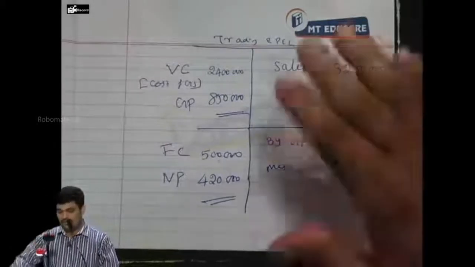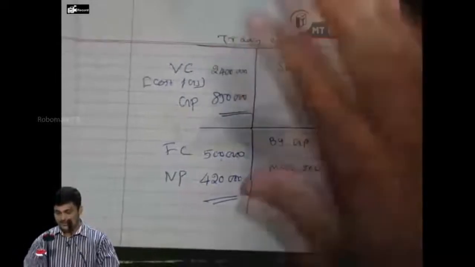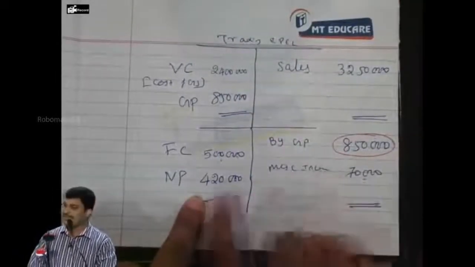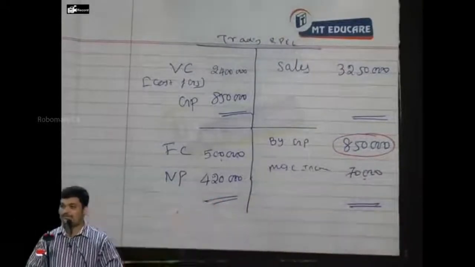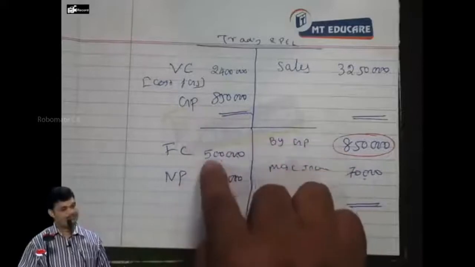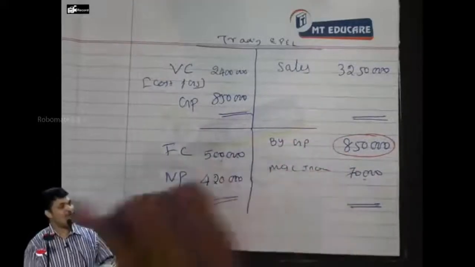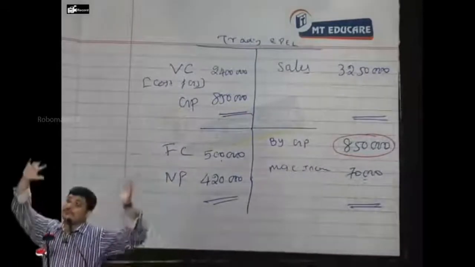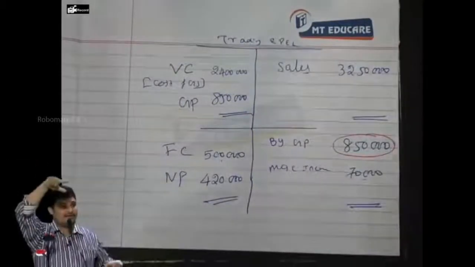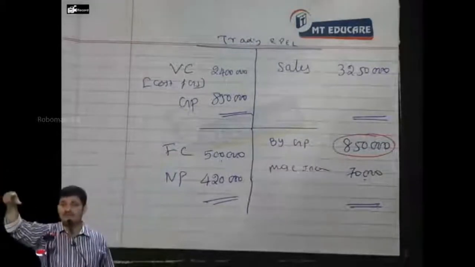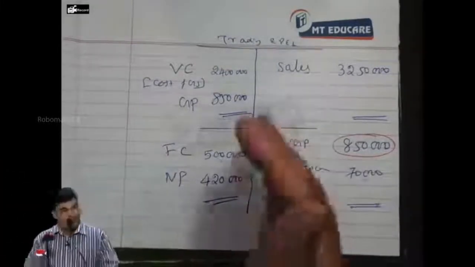Correct? So without finding sales, what we can do is, this 4,20,000 includes what income? Miscellaneous income. Excluded. Balance 3,50,000 insurable. What is fixed cost? Insurable. Total amount 8,50,000. Correct? Now sales volume is going to increase, not sale price, so this amount also will increase.